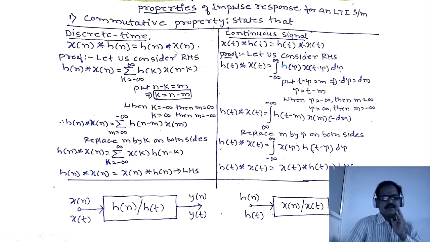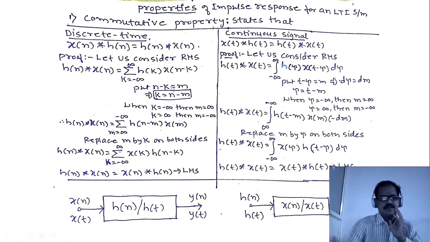h of n convolved with x of n is equal to sigma k equal to minus infinity to plus infinity h of k x of n minus k. So let's put n minus k equal to m. Therefore k equals n minus m. When k equals minus infinity, then m equals infinity. When k equals plus infinity, m equals minus infinity.